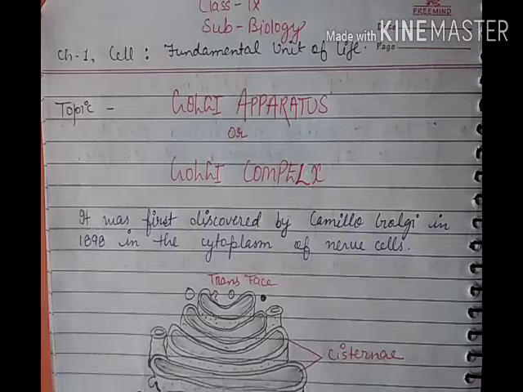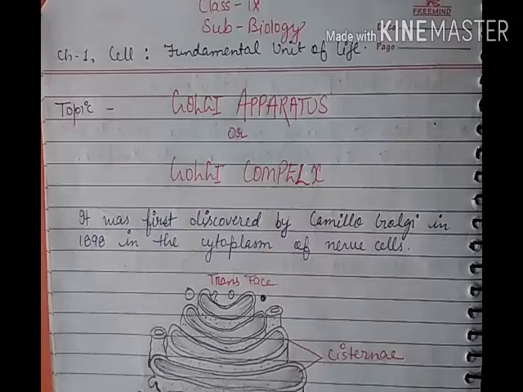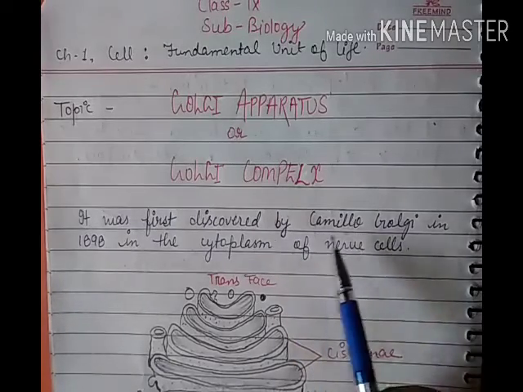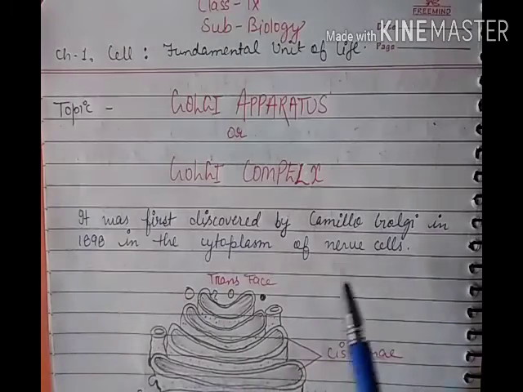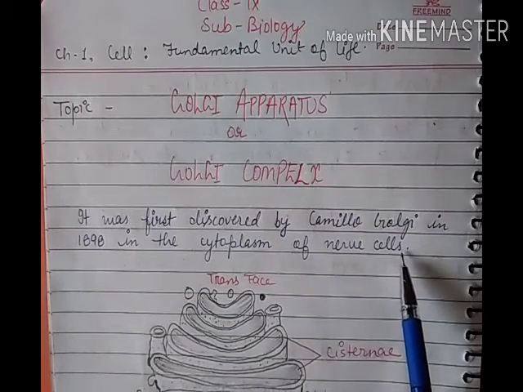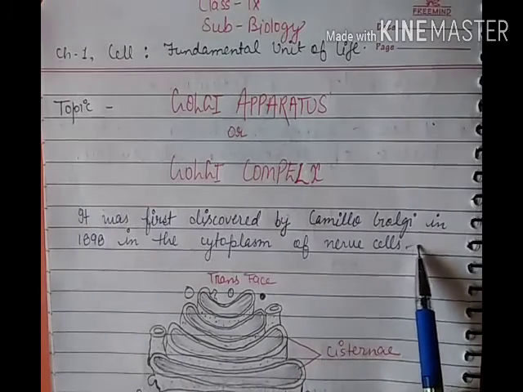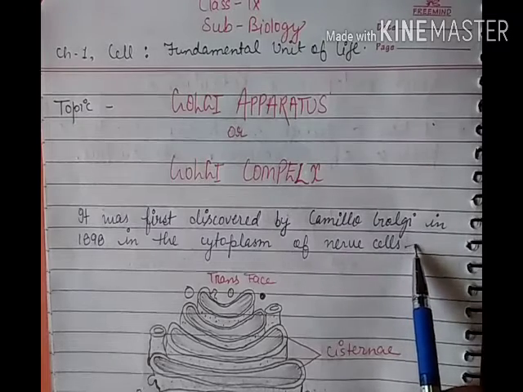This cell organelle is also a double membranous cell organelle like the endoplasmic reticulum, and the structure of the membrane is similar to the structure of the cell membrane. It was first discovered by the scientist Camillo Golgi in 1898 while he was studying nerve cells.